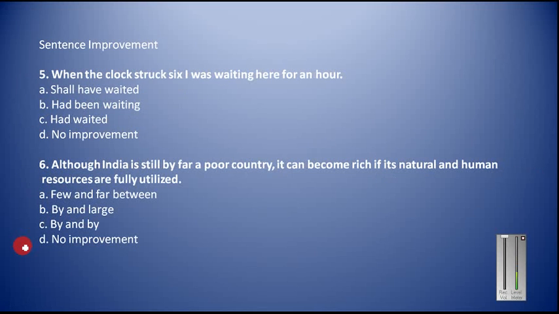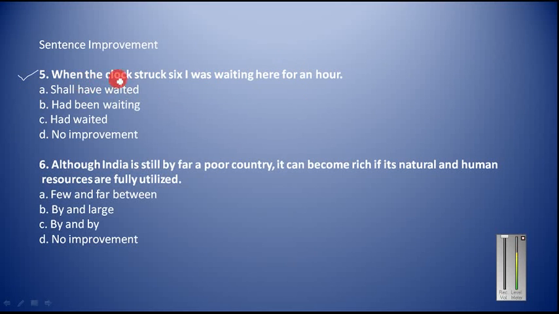Now let us look at the next part. Let us see question number 5. When the clock struck 6, I was waiting here for an hour. Just see here, just notice this word. You have to always apply common sense and logic. Just see, the logic here is that we have to use for and since only in the perfect tenses. Okay, for and since are used in perfect tenses. For is used for duration and since is used for a point of time.